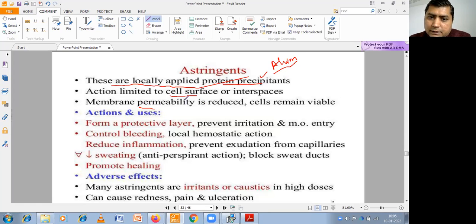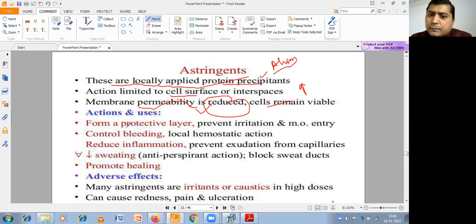Astringents may also reduce the membrane permeability. So membrane permeability is reduced by the astringents. What do we mean by membrane permeability? Membrane permeability means the ability of any drug or substance to enter into the membrane.